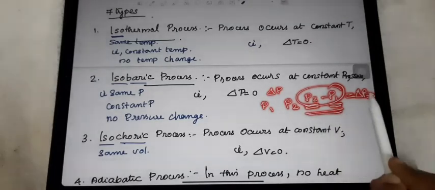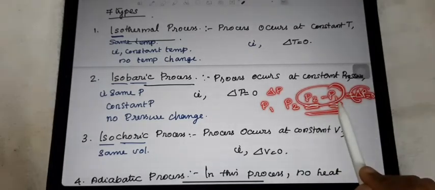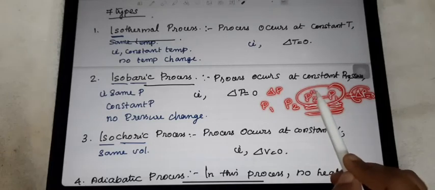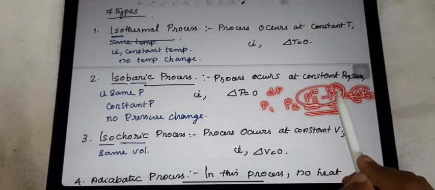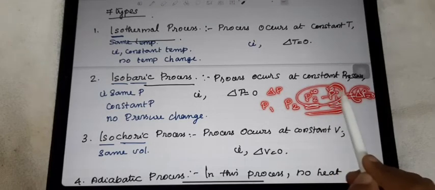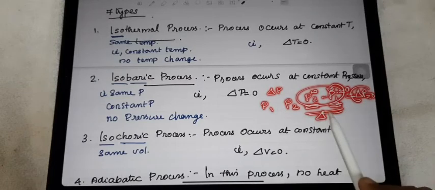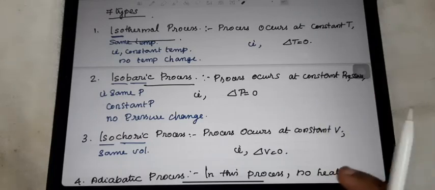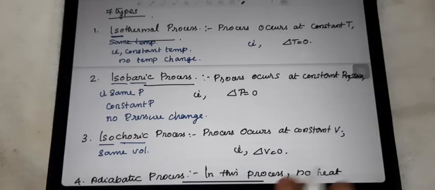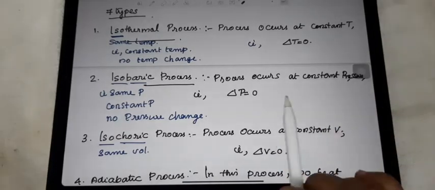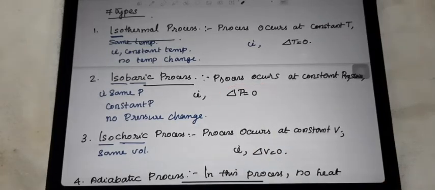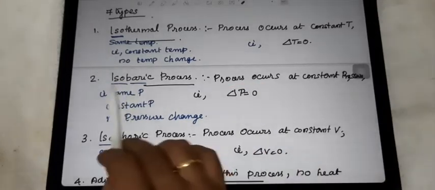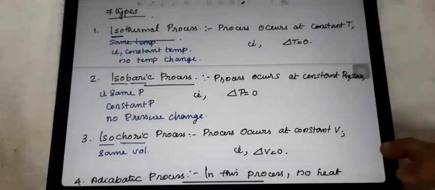When we subtract, if the pressure at the beginning is 10, at the end also we will get 10. So 10 minus 10 is equal to 0. That's why we say delta P is equal to 0. So when constant pressure is maintained over the process, delta P is equal to 0, and it is said to be isobaric.